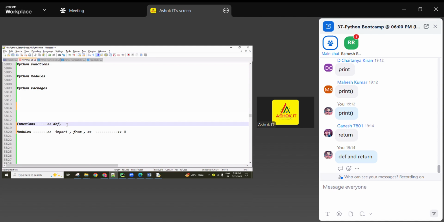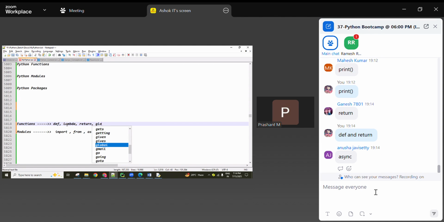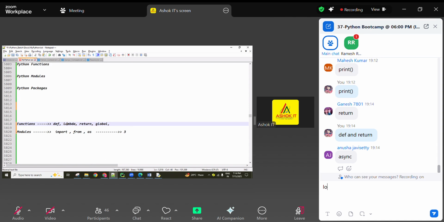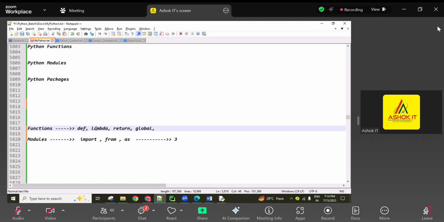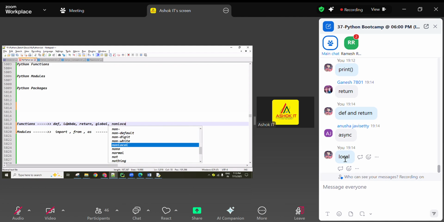So the def keyword is for a normal function, the lambda keyword for lambda functions, and the return keyword for returning the result. Any other things? Only these 3 are used, or are any other keywords also used? Global. Yes, the global keyword. And any other? No local keyword. Non-local keyword is there.